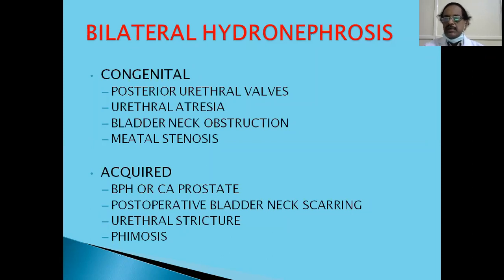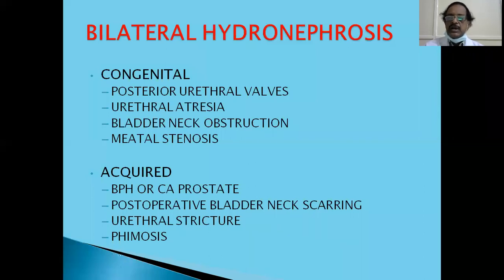So it can be at the level of the urethra, bladder, or prostate. The commonest congenital anomaly is the posterior urethral valve, due to remnants of membrane in the posterior urethra, especially presenting in children. It can cause bilateral hydronephrosis. Once you have seen a child with posterior valves, hydronephrosis and infection, you will never forget such a thing.